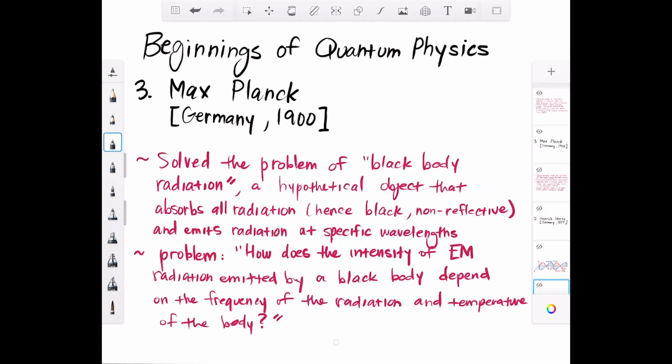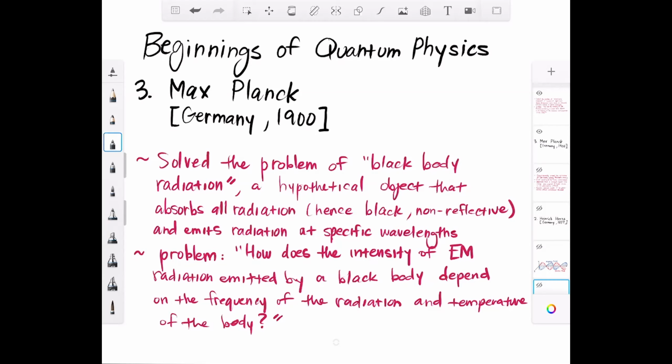But even before that thing starts to glow, it's giving off radiation. It's just radiation that we can't really see. So the problem was stated that, okay, how does the intensity of the radiation by some black body, and the black body is something that absorbs all of the radiation that goes onto it and releases it at certain wavelengths, how does the intensity of the radiation that it emits depend on the frequency of the radiation that is let off and the temperature of the body itself? How are those things related?